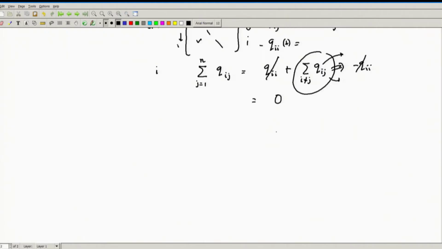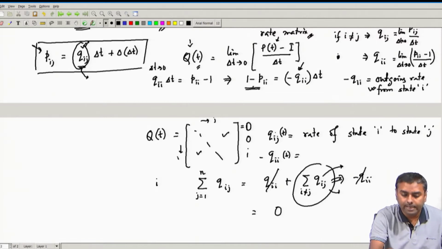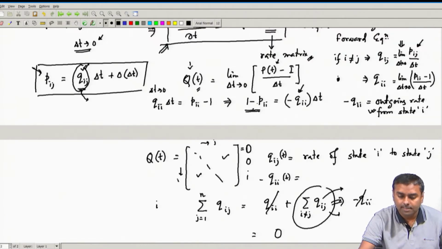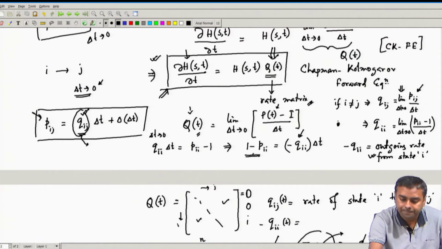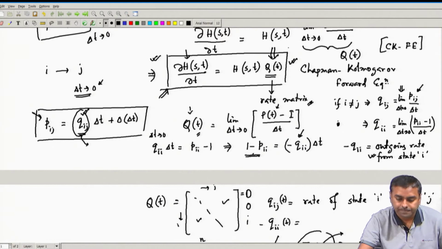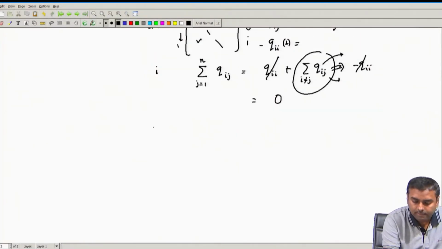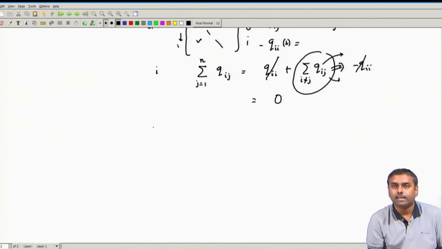So, in the previous class, that was our characterization of rate, and this is the Chapman Kolmogorov forward equation. That is how H s t has been characterized.